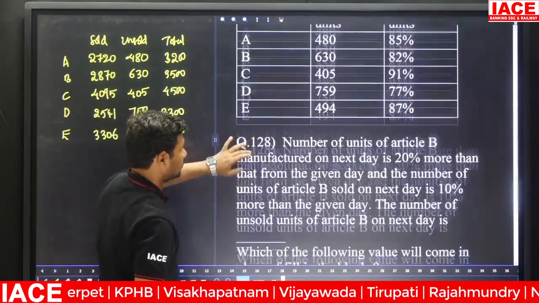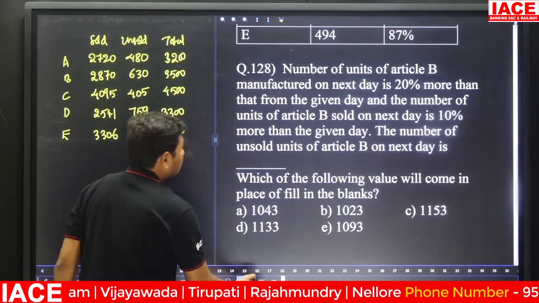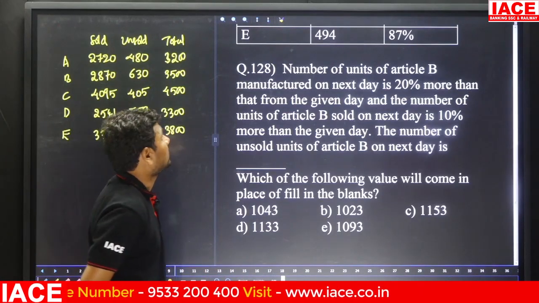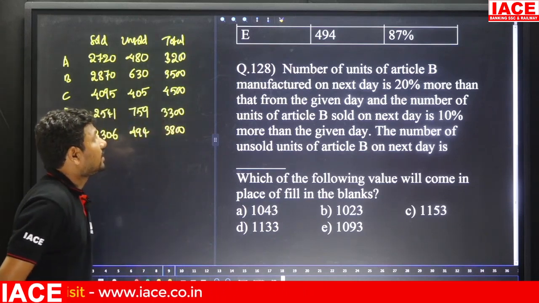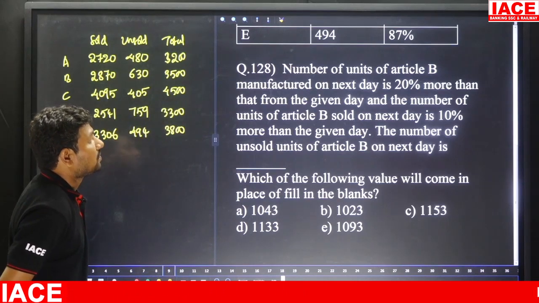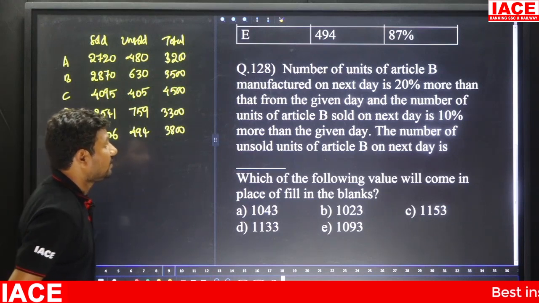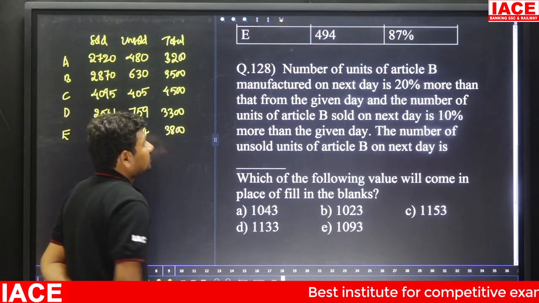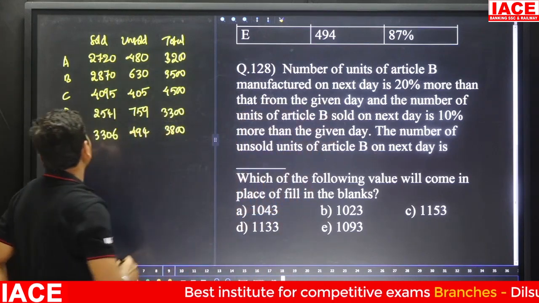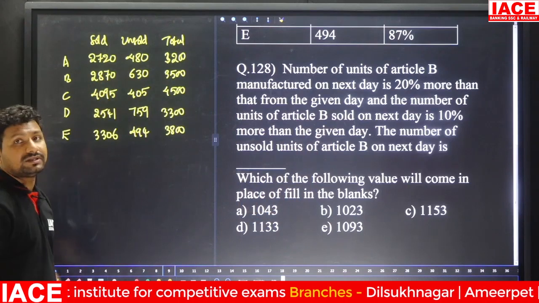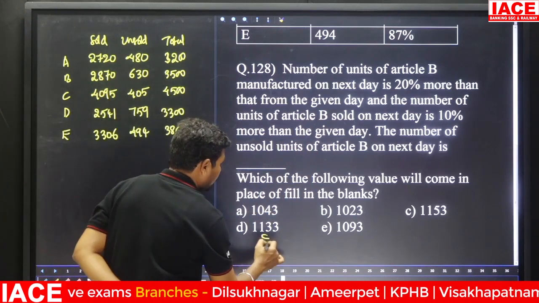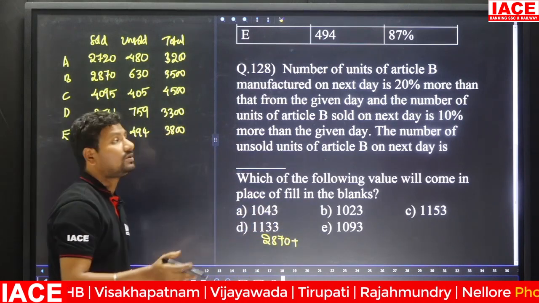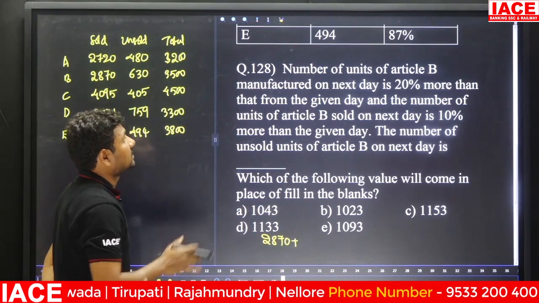Next, the number of units of article B manufactured on the next day is 20% more than that on the given day, and the number of units of article B sold on the next day is 10% more than the given day. The number of unsold units of article B on the next day is, here the manufacturing value is 20% more. Already 2870 is there.